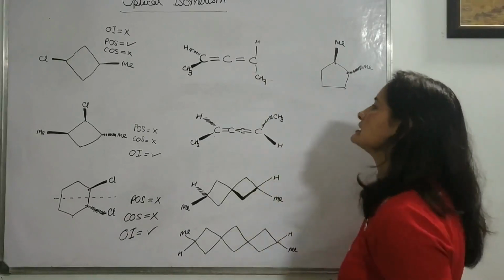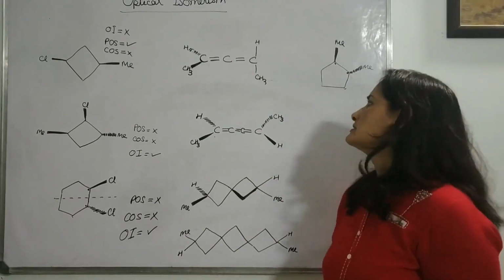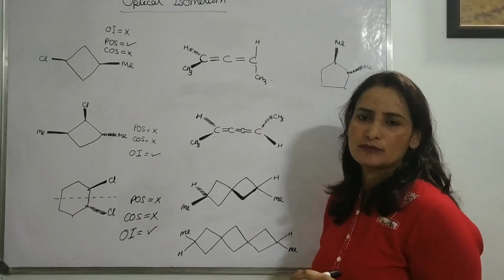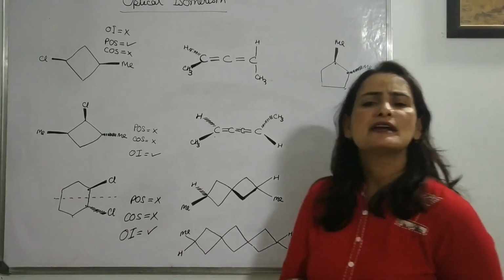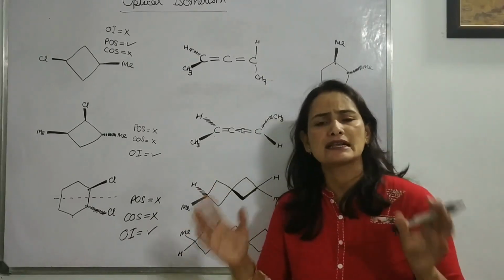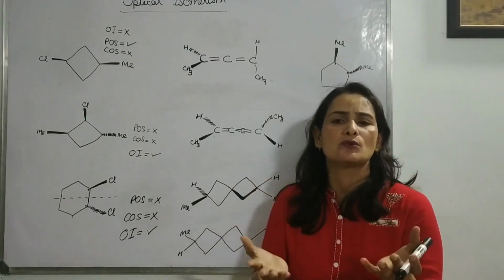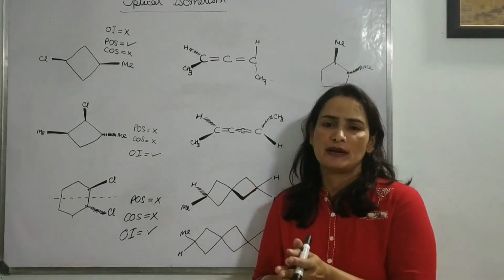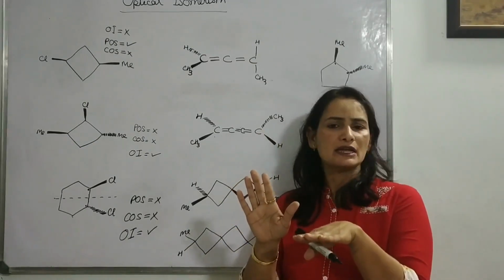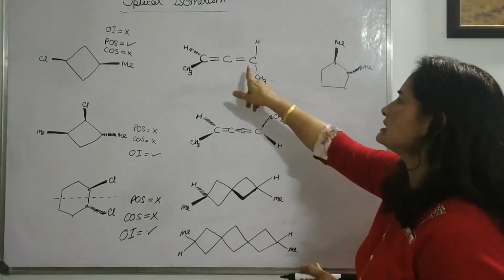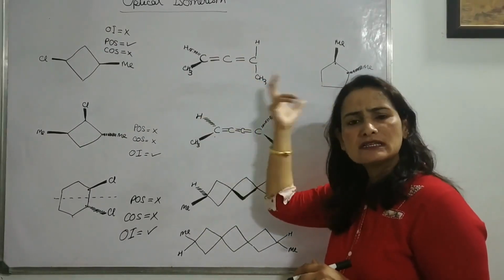Now the next example is the cumulene. We have already studied cumulenes in the section on geometrical isomerism. Cumulenes are compounds having continuous double bonds. And in chemical bonding, we have already learned that continuous double bonds, or more than one double bond, are never found in the same plane. If one double bond is in the axial plane, then another will be in the equatorial plane. So definitely the groups attached at the terminals will also not be in the same plane.